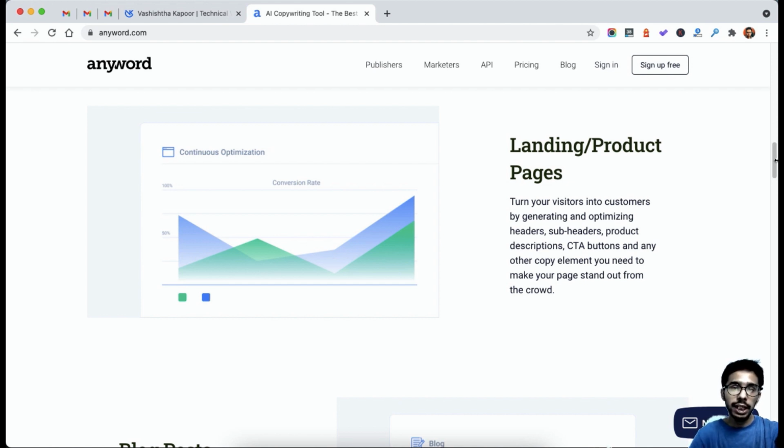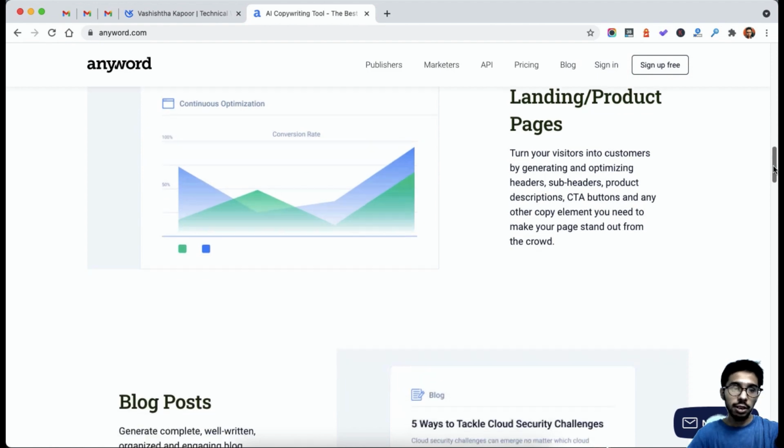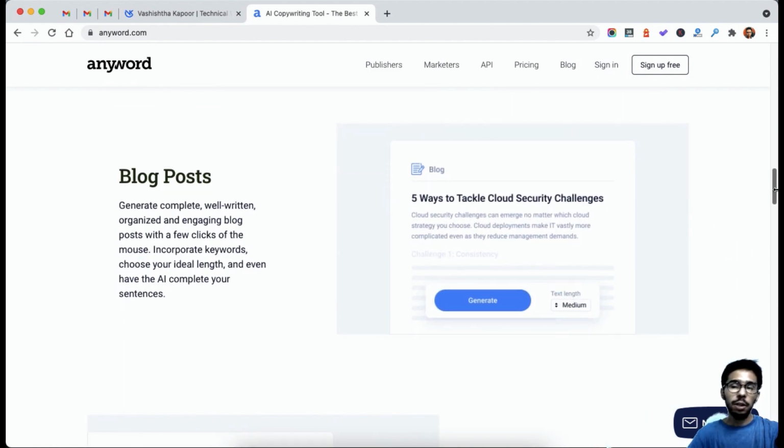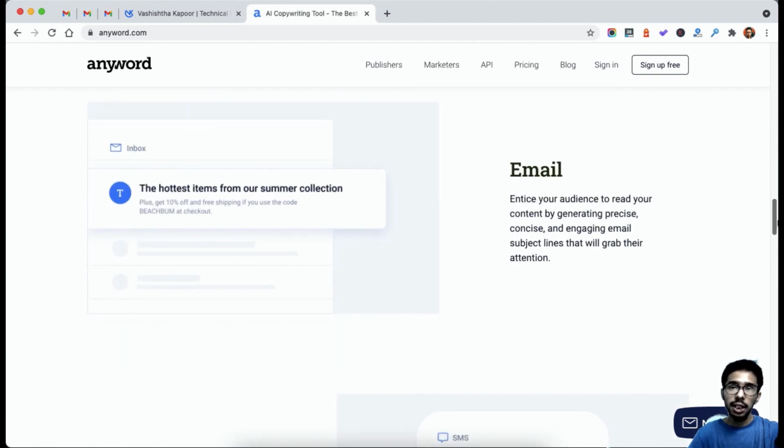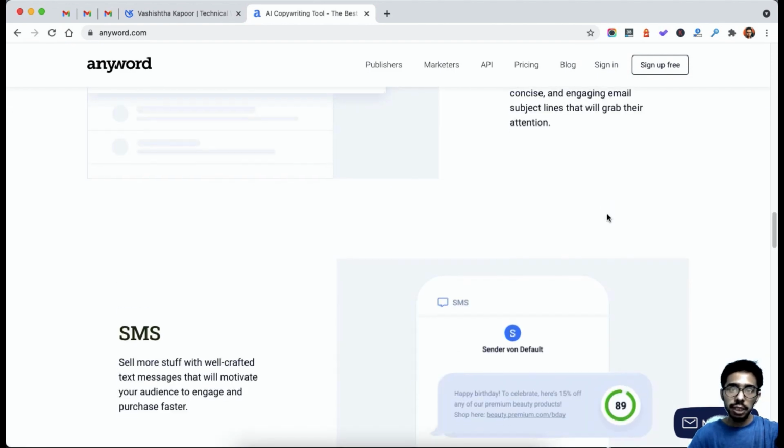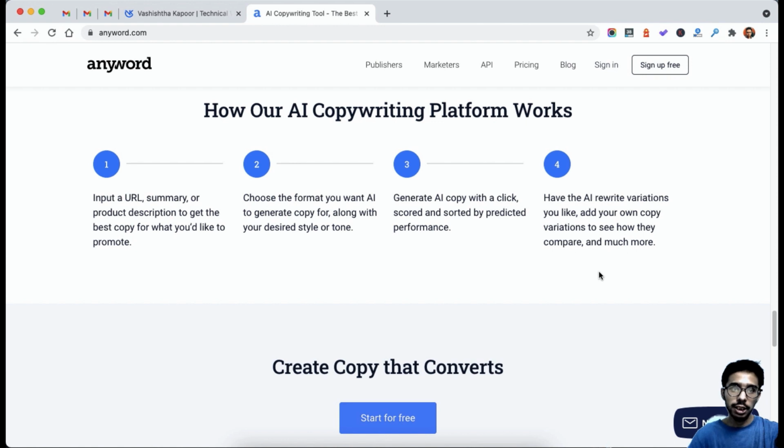So it will be a great idea to generate AI content with AnyWord for your landing pages and do A/B testing. So that's what you can always look upon. And also there is an option to build long form content. When I say long form content, it is always like the blog posts. So you can always generate high quality content with AnyWord for your blogs as well. And of course, if you want people to come up on your blogs or you're likely to send an email newsletter, then you can also use AnyWord to generate content for your email newsletter. And there are so many more features that we'll be talking about in this review further.